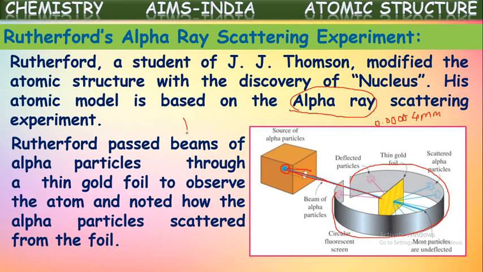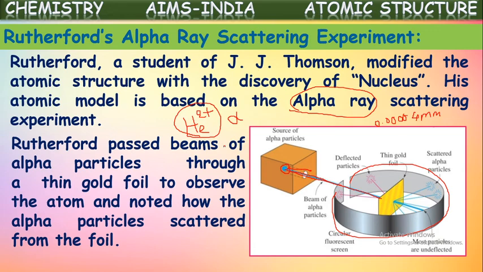Alpha particles are nothing but He plus 2 ions, simply to say. We know helium atoms contain 2 electrons, 2 protons and 2 neutrons. When these 2 electrons are removed, it becomes a composite of 2 protons and 2 neutrons. Symbolically, it can be represented like this: He plus 2, or alpha particles. These generally cannot be prepared from helium atoms, because helium is one of the smallest atoms and has a high ionization energy. So these alpha particles are produced from radioactive substances. That is why a source of alpha particles is taken here, radium.